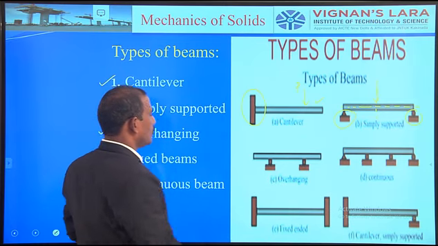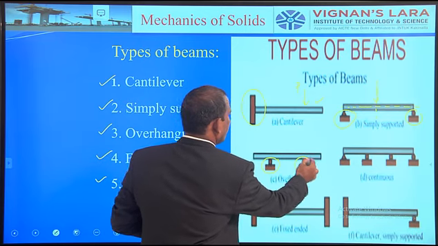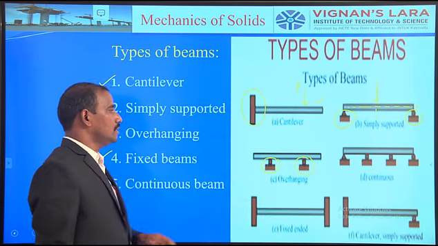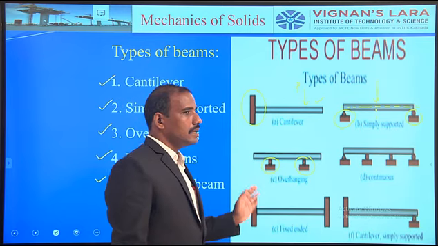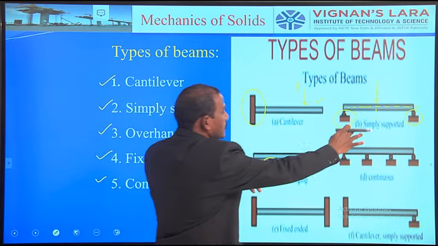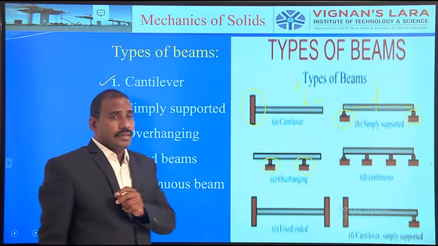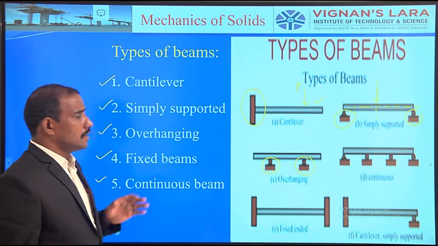Then go for the overhanging beam. If you observe the difference between the overhanging and the simply supported beam, the simply supported beam is extended on either side or any one of its sides. So there is a similarity between the overhanging and the simply supported beam.